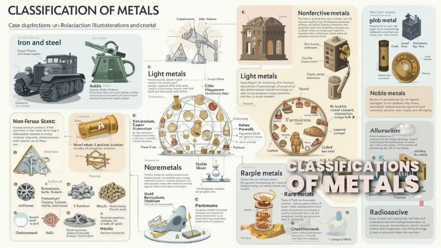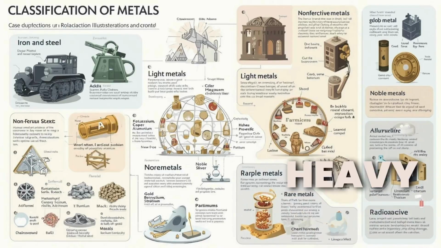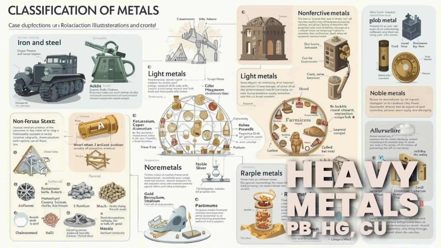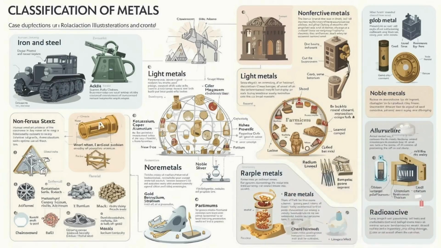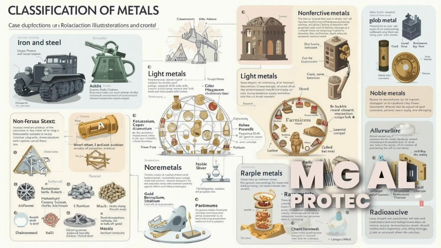Classifications of metals. 1. Ferrous metals: iron, steel. 2. Non-ferrous metals. Heavy metals: Pb, Hg, Cu, Ag, Au. Light metals: K, Na, Mg, Al.